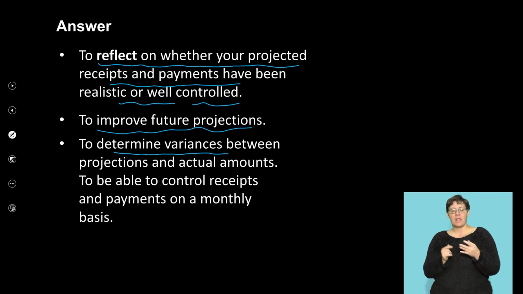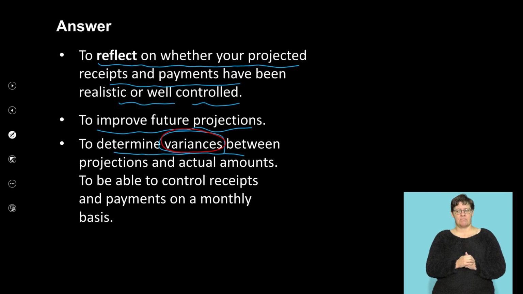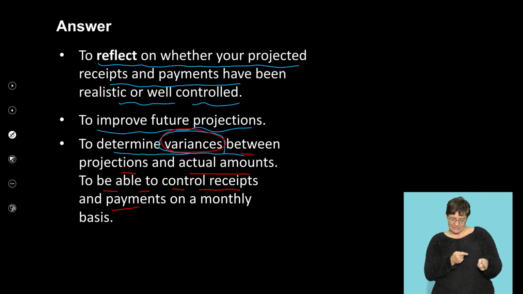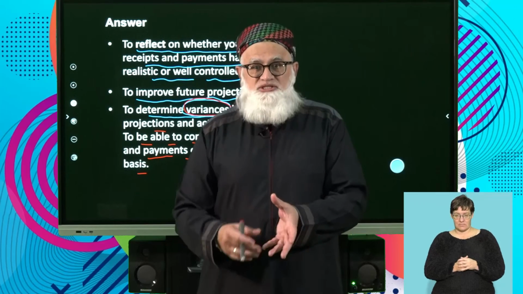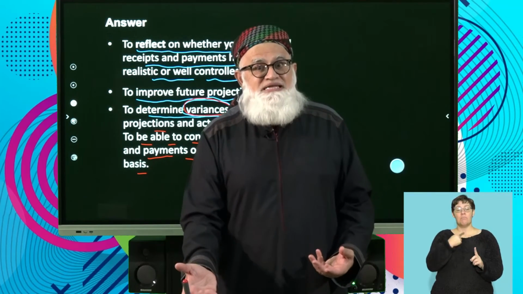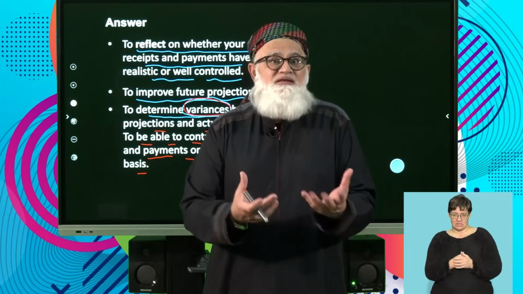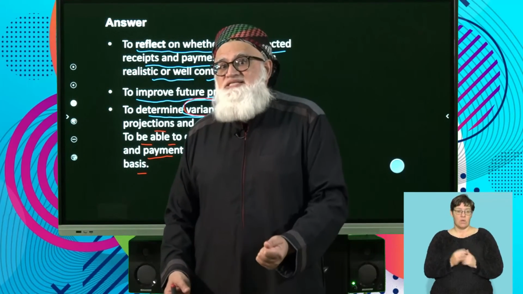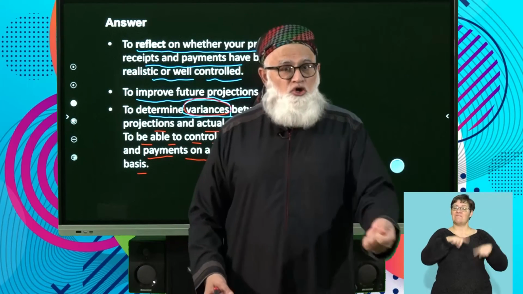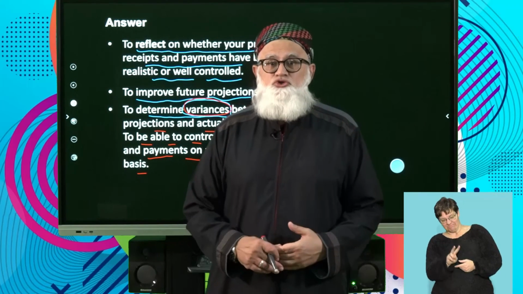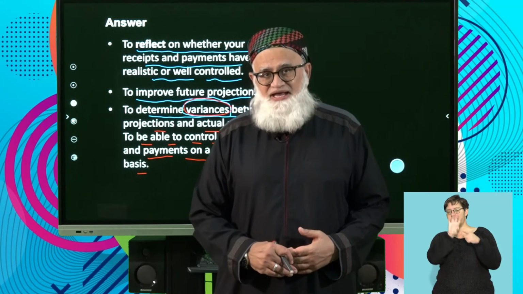To determine variances, very, very important. To determine variances between projections and actual amounts, to be able to control the receipts and payments on a monthly basis. So what do we mean by a variance? A difference between actual and budgeted. You get a positive variance and you get a negative variance. Obviously, depending on the situation, it doesn't always necessarily mean that a positive variance is a good variance. You'll see when we actually do a few examples based on variances.